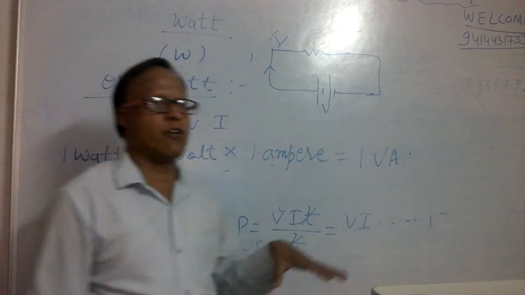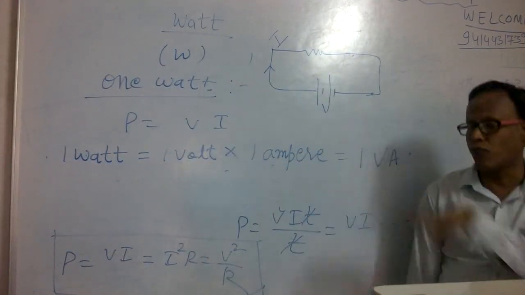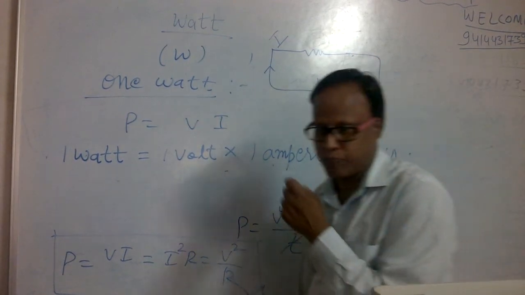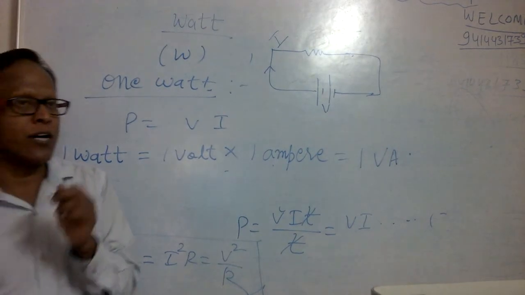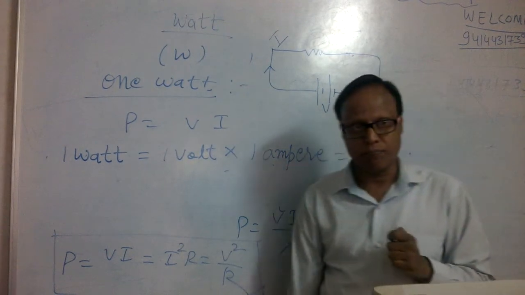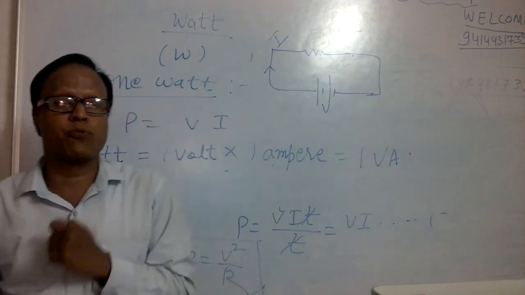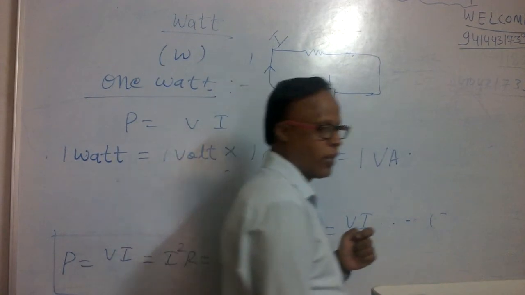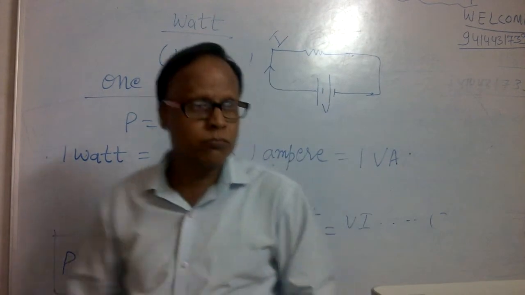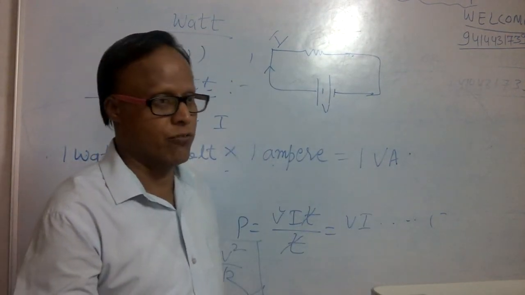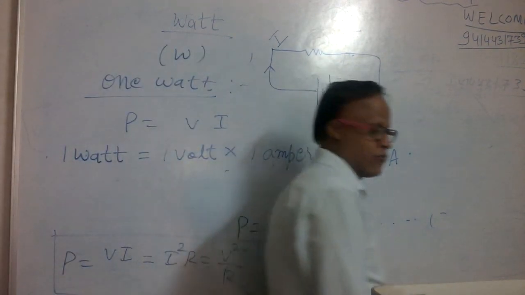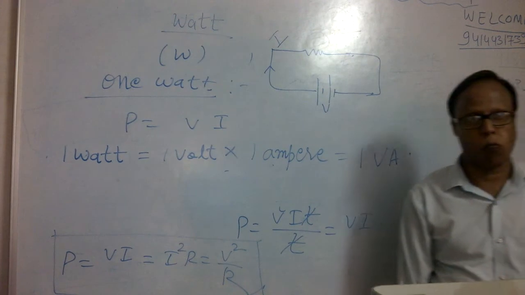So the electric power of any appliance is 1 watt if it consumes energy at the rate of 1 joule per second. W by t is the rate, so it is 1 joule per second.